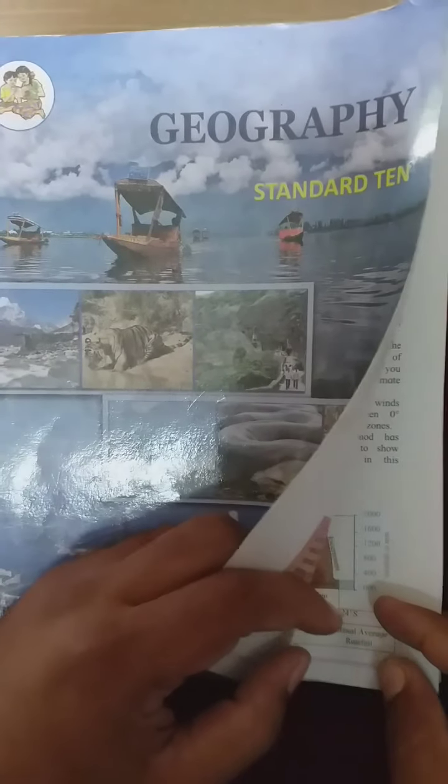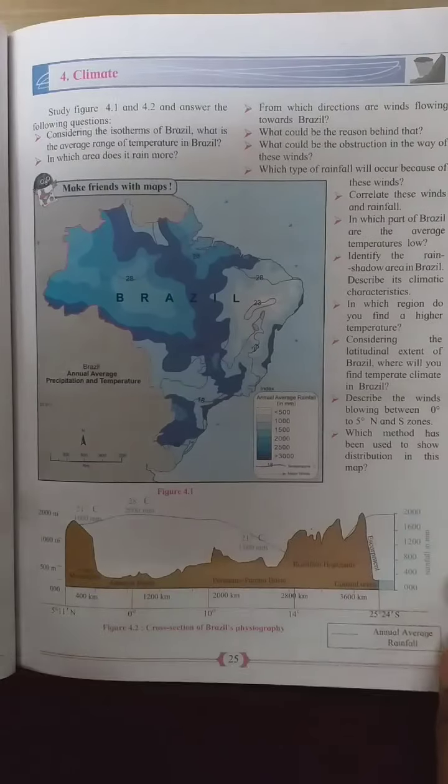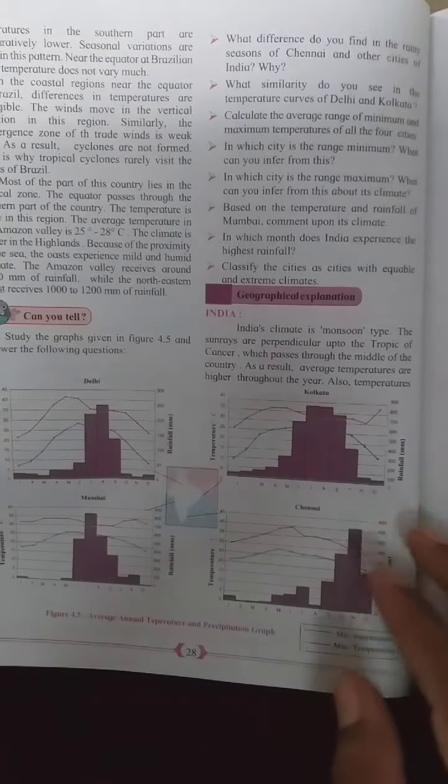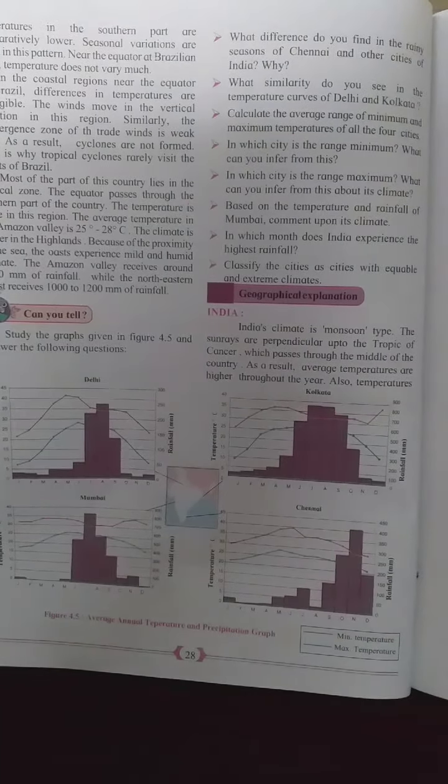We are again back with the lesson of geography, and we were dealing with climate. As we are dealing with climate, we have concentrated on the climate in Brazil, and now we will be concentrating on the climate in India. Okay, so let us go with the climate in India. There is a graph which we have to go through, that is 4.5 graph, the average annual temperature and precipitation graph. We have Delhi, we have Mumbai, we have Kolkata, and we have Chennai.